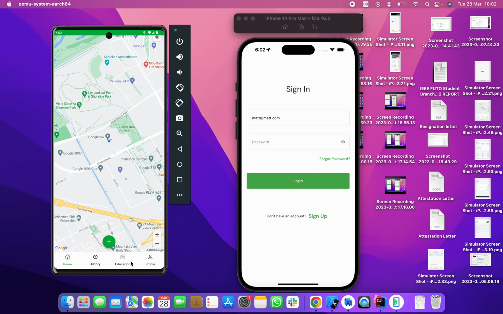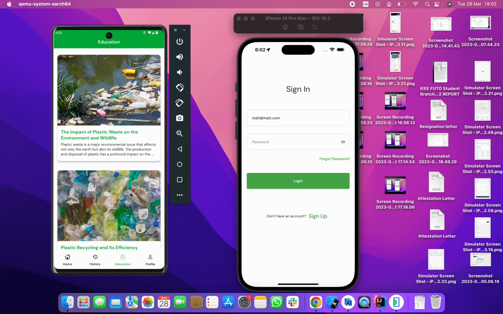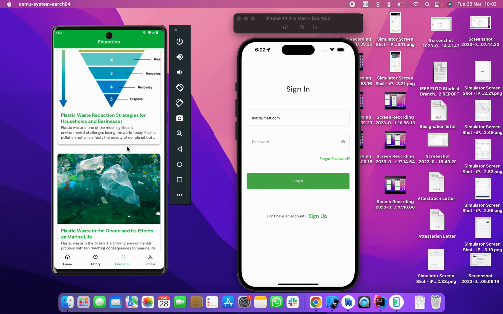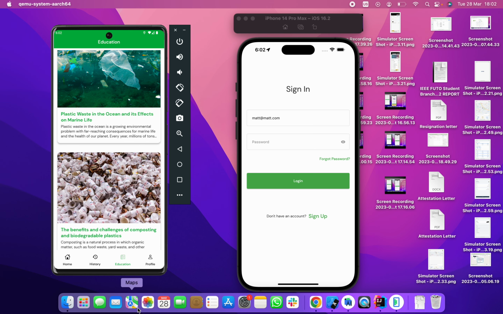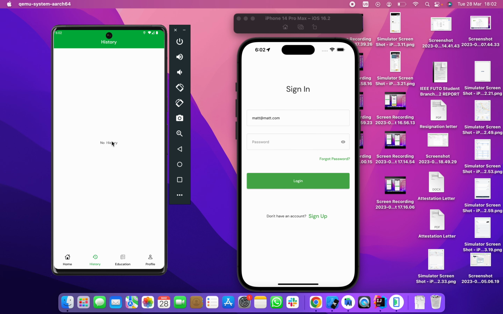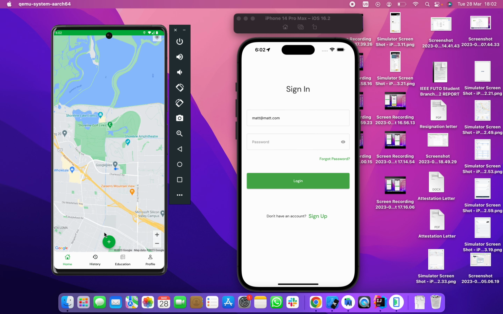As a user, you have your education tab where you can look through articles and blogs educating you about how waste is affecting the environment and how what you do can make the environment better. You also have your profile tab, and your history, where you see the transactions you've made, like the alerts you've created. And then your home page, where you can create an alert.